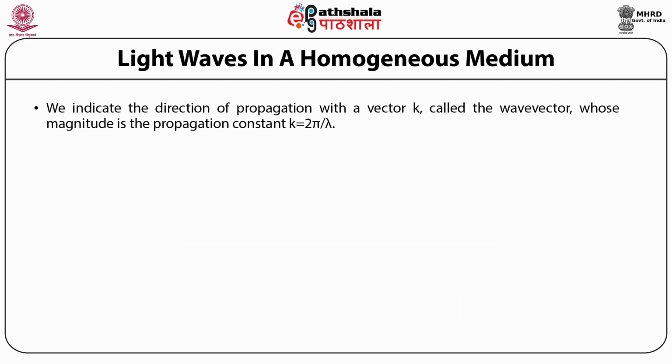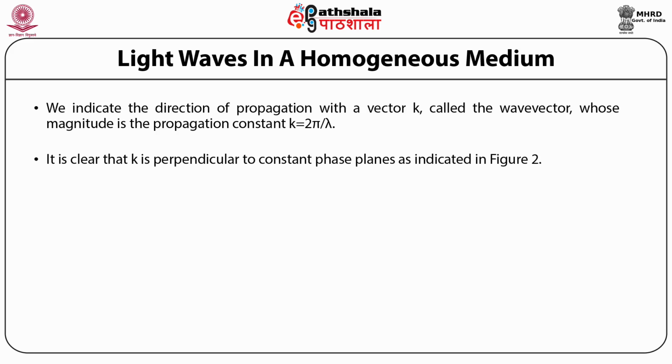We indicate the direction of propagation with a vector k called the wave vector, whose magnitude is the propagation constant k is equal to 2 pi by lambda. It is clear that k is perpendicular to constant phase planes as indicated in figure 2.